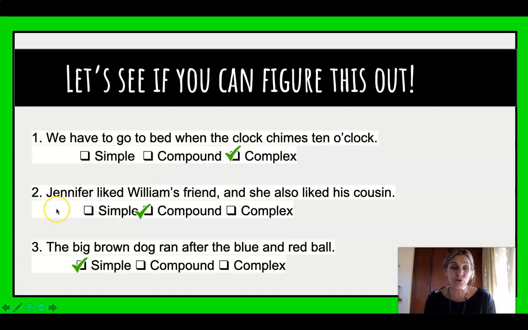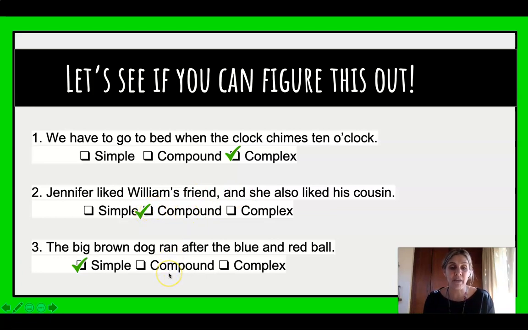Let's take a look at number 2. Jennifer liked William's friend, and she also liked his cousin. That is a compound sentence. Do you see that? We've got Jennifer liked William's friend. That makes sense. It's got a subject and a predicate. And this also makes sense. She also liked his cousin. Also makes sense. And we've joined them together with a conjunction. So that is a compound sentence.